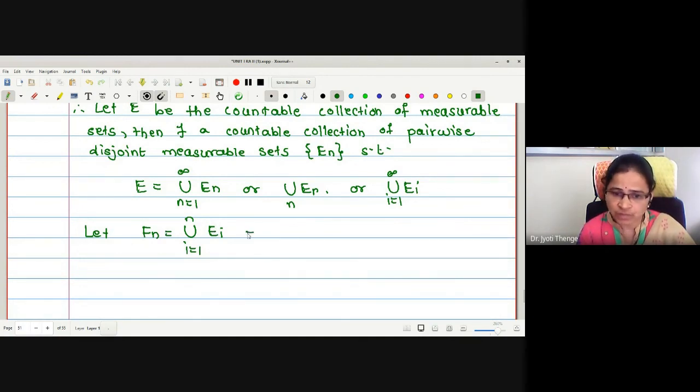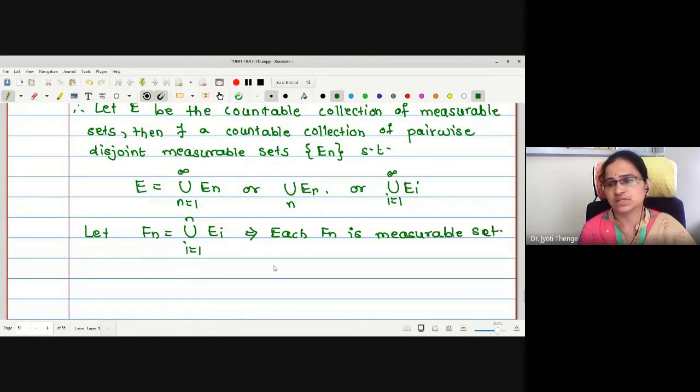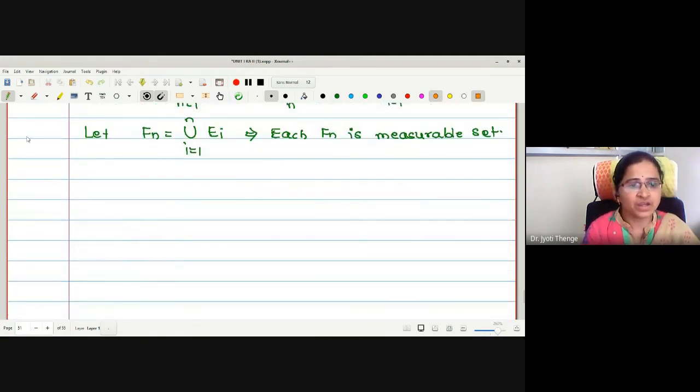Okay. Therefore, may I say each Fn is measurable? Yes or no? Each Fn is measurable. What are these Fn's actually, do you understand? For n equal to 1, F1 will be E1, and E1 itself is measurable. For n equals 2, F2 is the union i running from 1 to 2, that is E1 union E2.